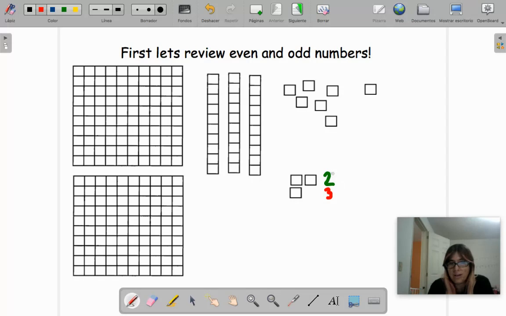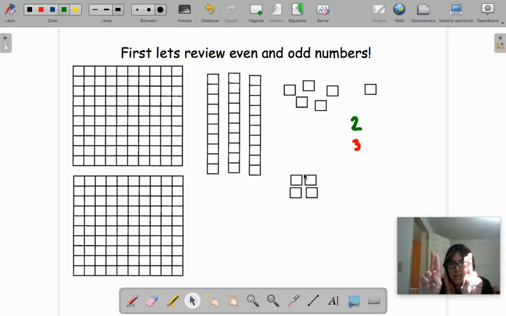Okay? The green are going to be even, the red are going to be odd. Then I bring another, and that would be number 4. Let me put them here. Number 4.